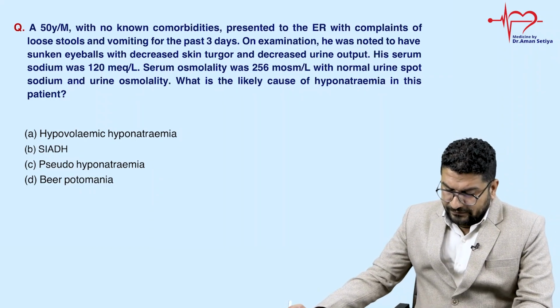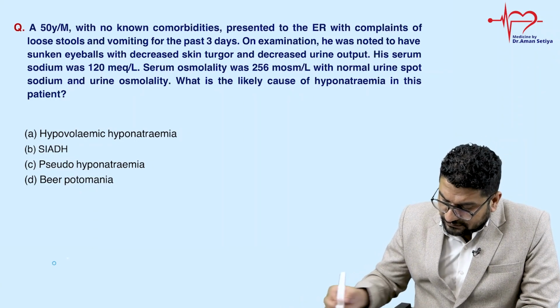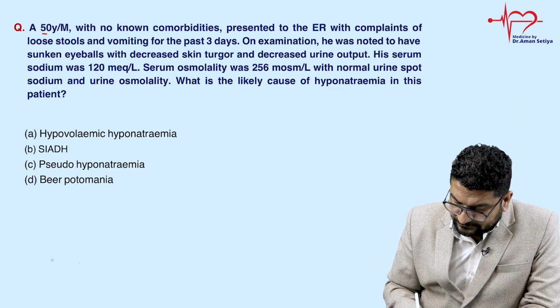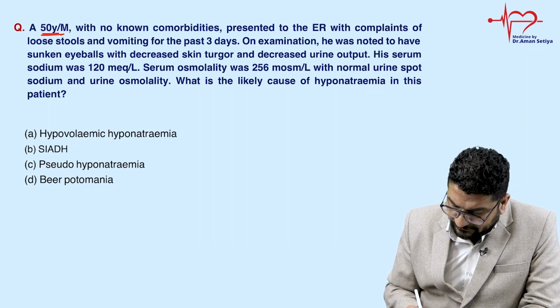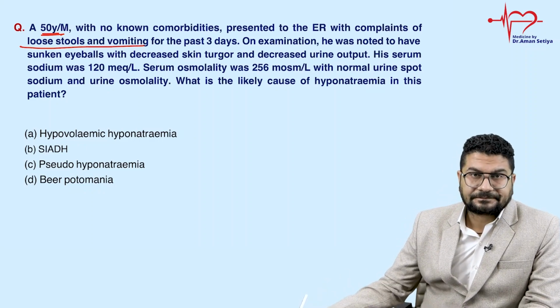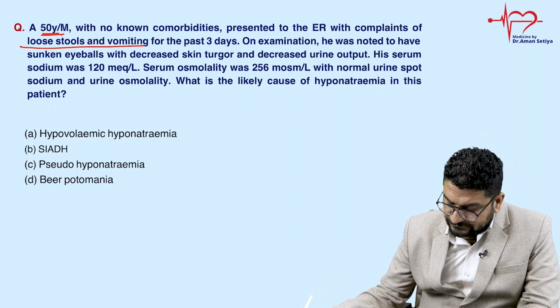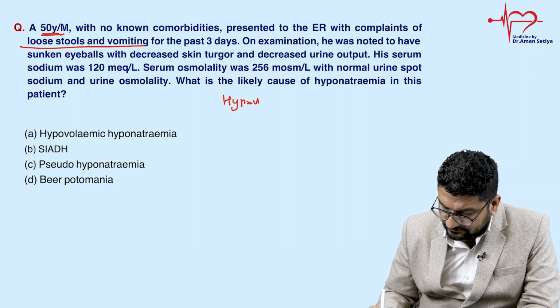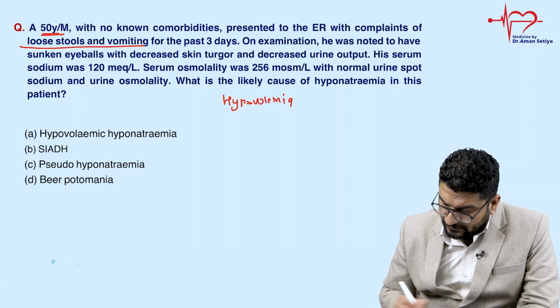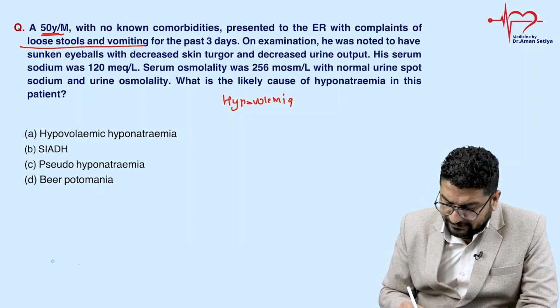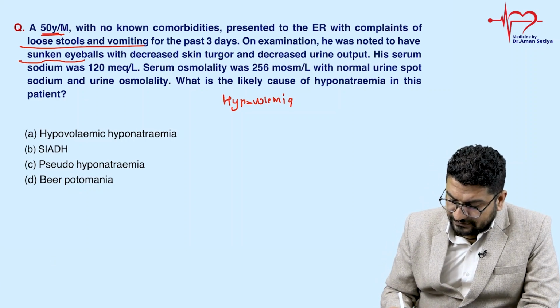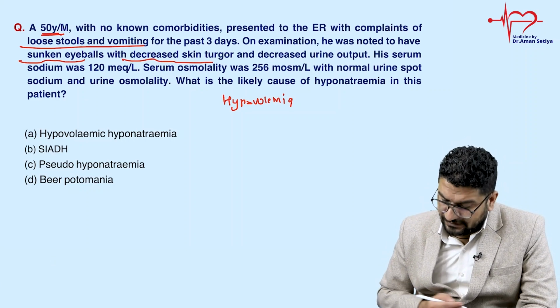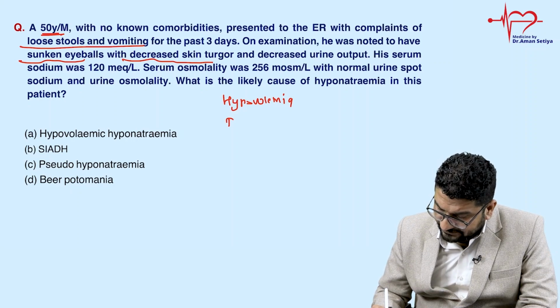Moving to the next one, a 50-year-old male with no known comorbidities presents to the emergency room with complaint of loose stool and vomiting. So there is a chance of hypovolemia. On examination, he was noted to have sunken eyeballs and decreased skin turgor, again signs of dehydration.